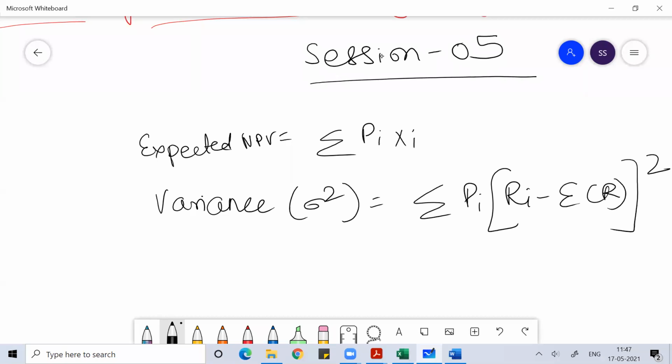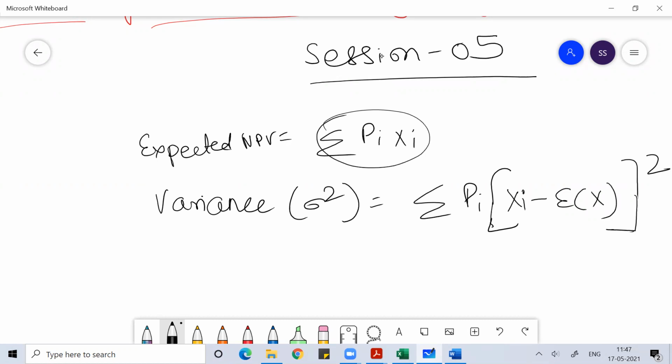You can use this formula for the variance. You already found the expected value. Suppose RI or XI, you can use any symbol. These are all variables in mathematics, so out of 26 alphabets, you can use any alphabet. Those things don't matter here.